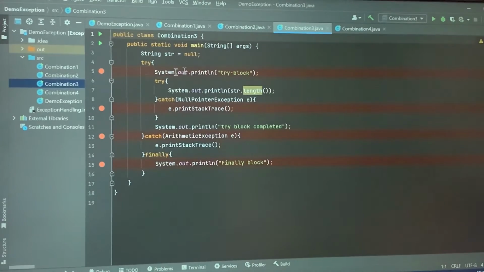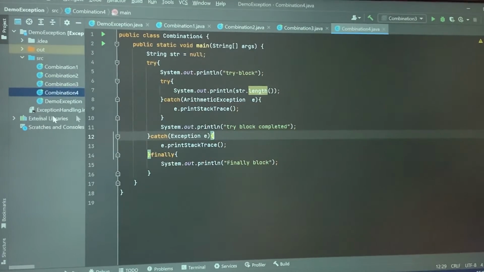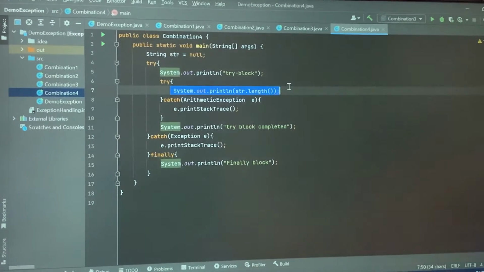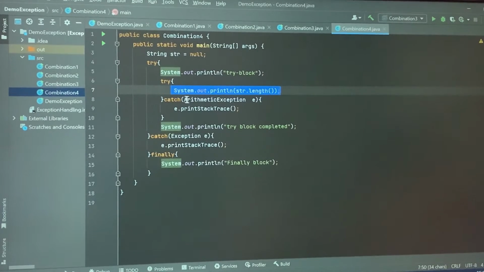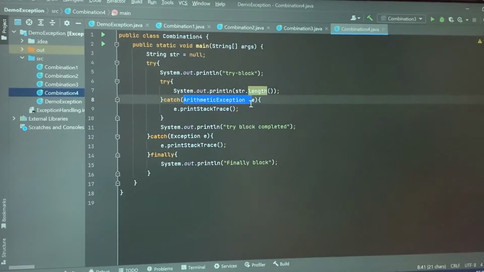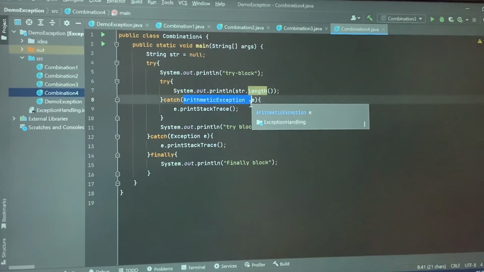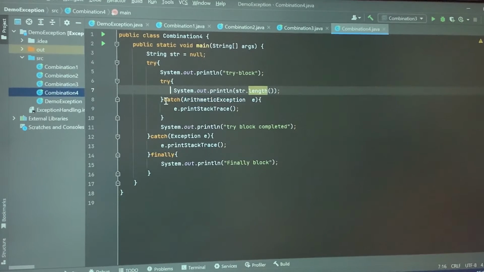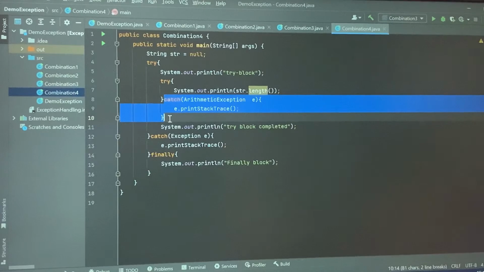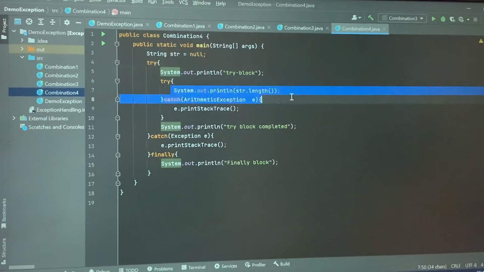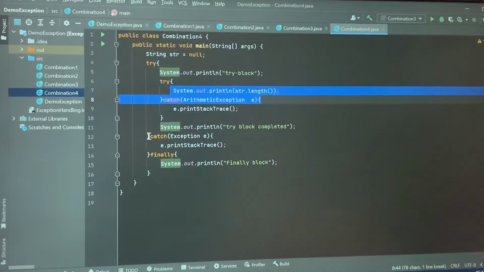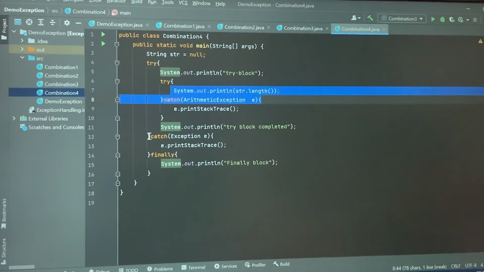I have one more example on the same lines of code where it should show the null pointer exception, but in the catch block I have written arithmetic exception. Now since null pointer exception and arithmetic exception are both different, this line is not going to be handled by this catch block. Since this line is not going to be handled by this catch block, the outside catch must handle this exception.